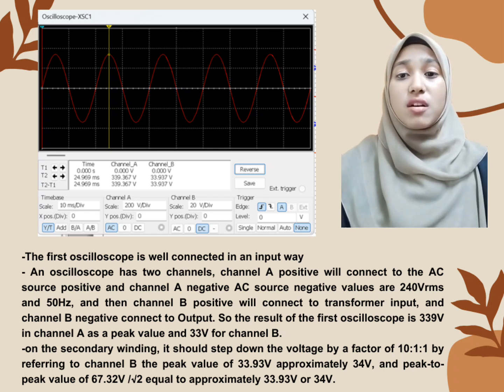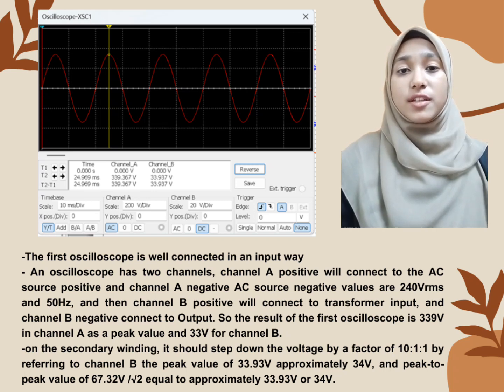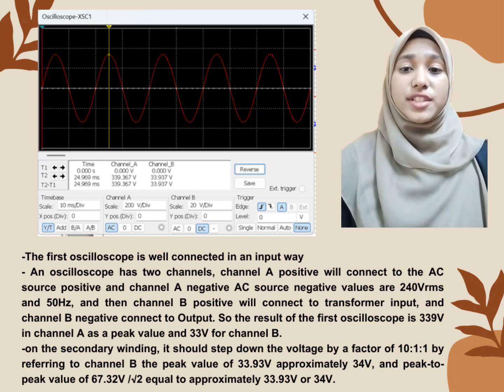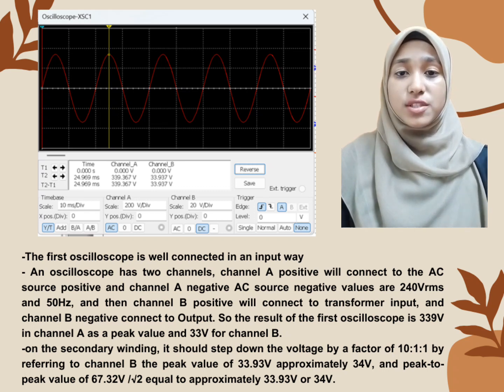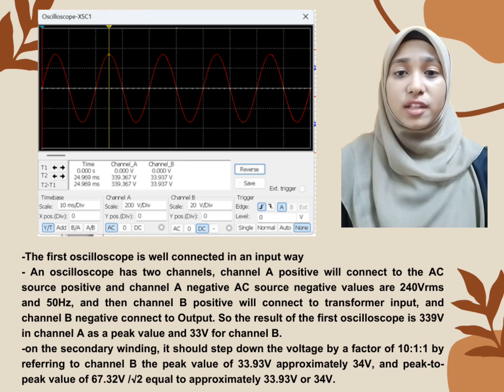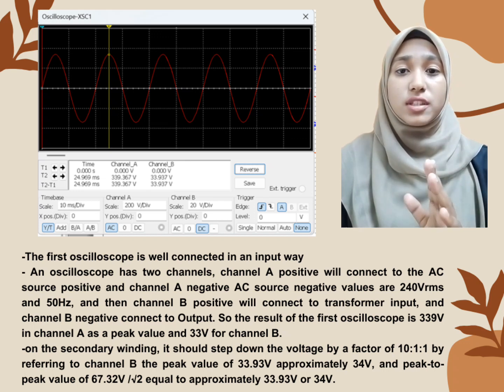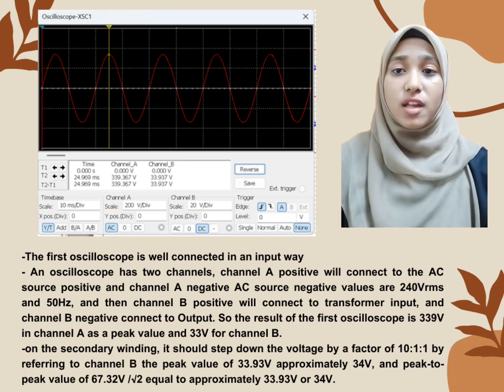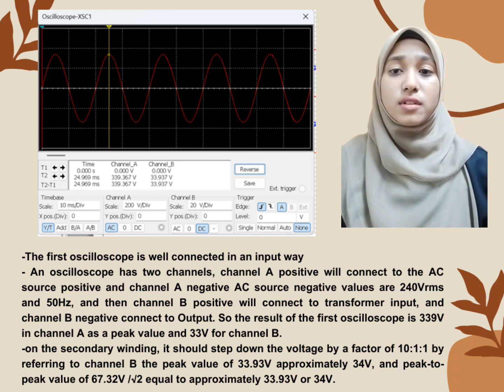So the result of the first oscilloscope is we get 359 volt as a peak value and 33 volt for channel B. On the secondary reading, it should step down the voltage by a factor of 10 to 1. Referring to channel B, the peak value is 33.993 volt and the peak to peak value is 63.32, divided by the square root of 2, equal to 33.90 volt.